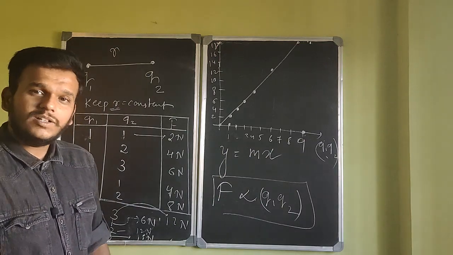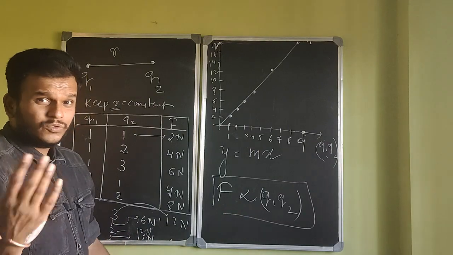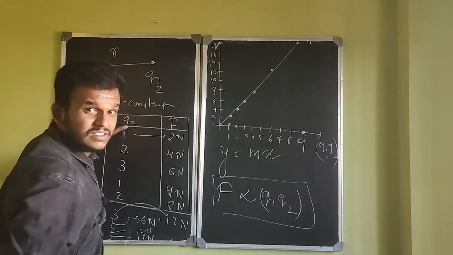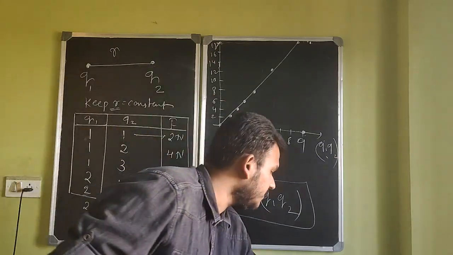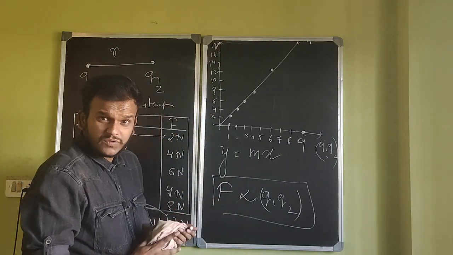Now what we'll do is the same experiment. We'll do a bunch of experiments finding the forces, except this time I'll keep the product of charges constant and I'll vary the distance. Right? Let's try to plot that graph. Okay, so I hope this is okay. Force is directly proportional to the product of charges.